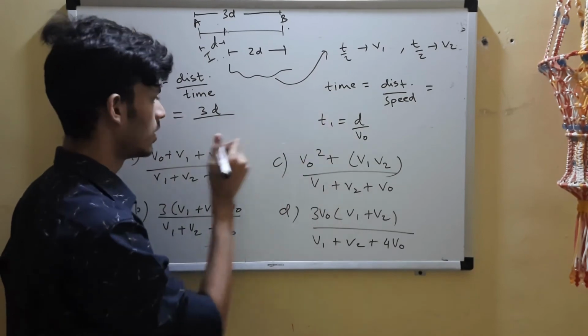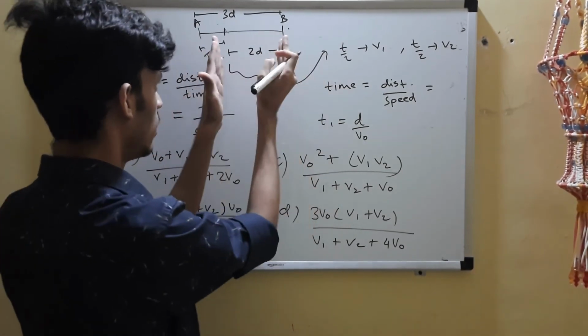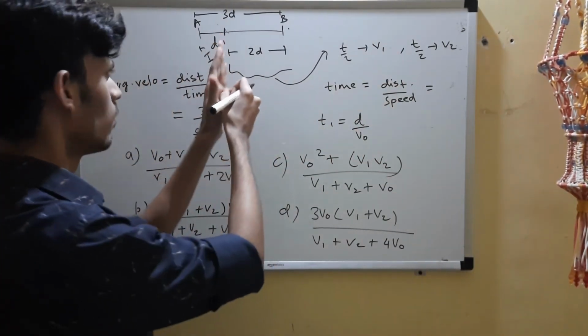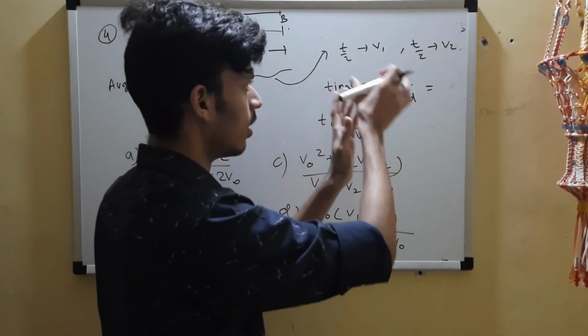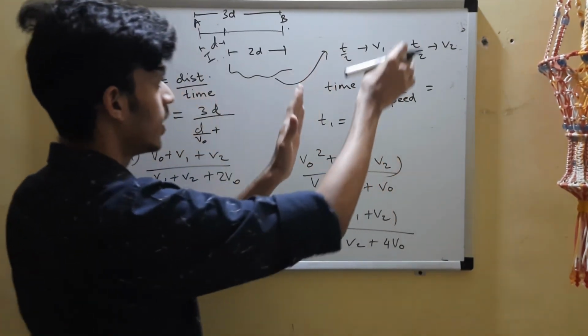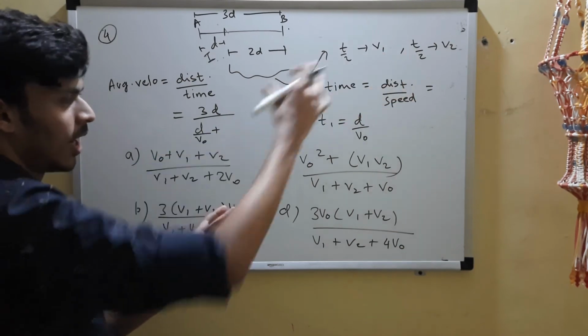So T1 is D by v0, and the time for the remaining portion was t by 2 and t by 2. We considered this, it didn't fall from heaven. T by 2 it traveled with v1, t by 2 it traveled with v2, but we are not concerned about v1 and v2 now.